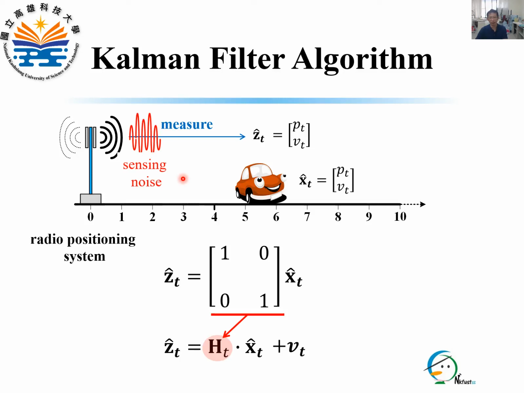Since the measurement process is assumed to be noisy, v_t is introduced to model this noise. As mentioned, v_t is a zero mean Gaussian with covariance matrix R.